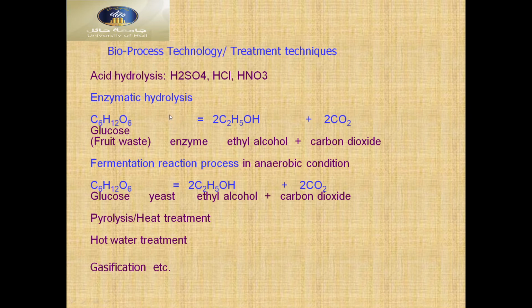Then yeast also we can use. Then ethanol plus carbon dioxide, ethyl alcohol and carbon dioxide can be found. Then the fermentation reaction process in anaerobic conditions: glucose, yeast, ethyl alcohol, carbon dioxide. Then pyrolysis or heat treatment, the hot water treatment, and gasifications.